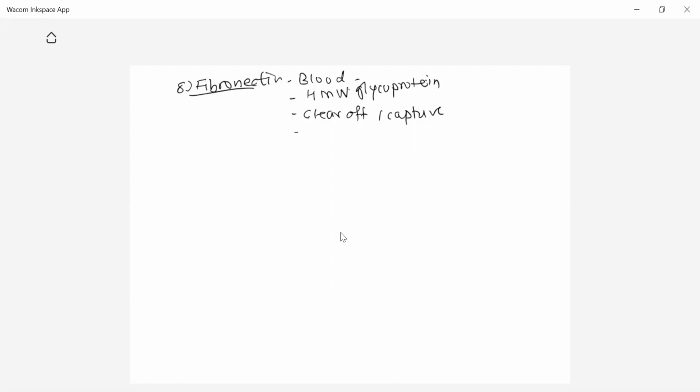Fibronectin is also helpful to prevent attachment of organisms on the epithelial cells. All of you know that for any disease to be caused, the organism has to attach on the epithelial cells. Organism has to grow on the epithelial cells, and after growth they will form a colony and then invade the walls. So attachment is very necessary, and that attachment is blocked by fibronectin. Fibronectin inhibits the attachment of bacteria on the epithelial cells.